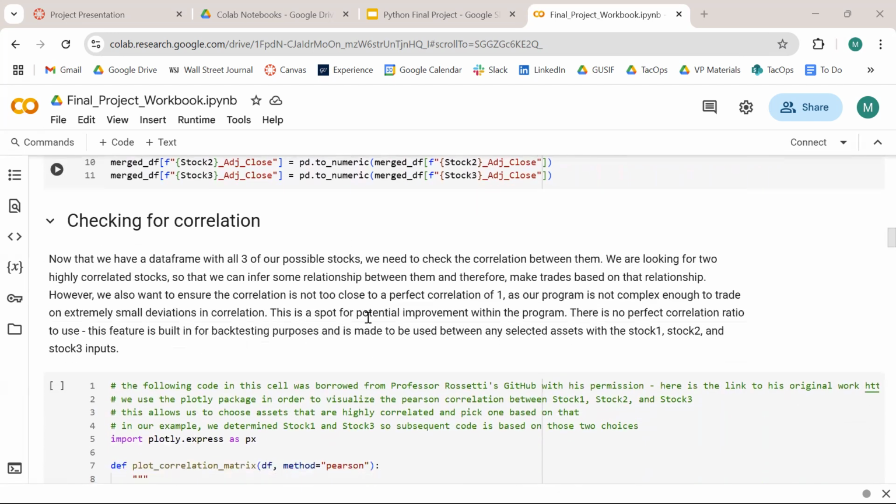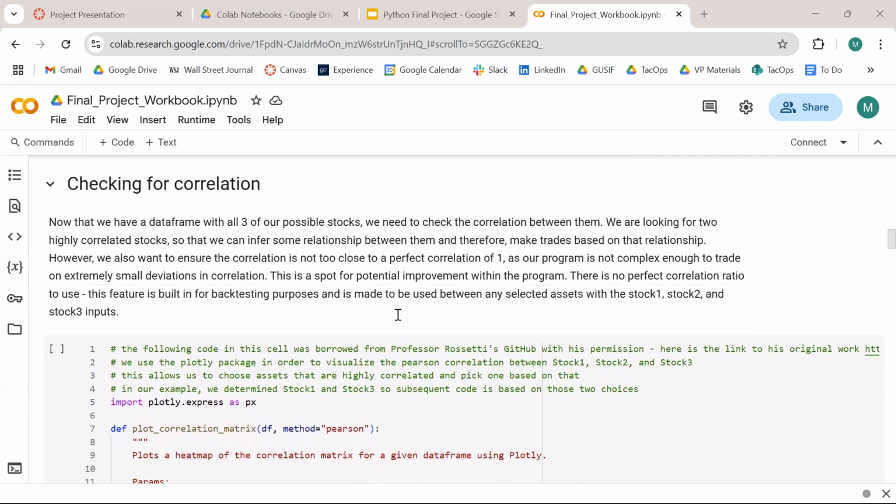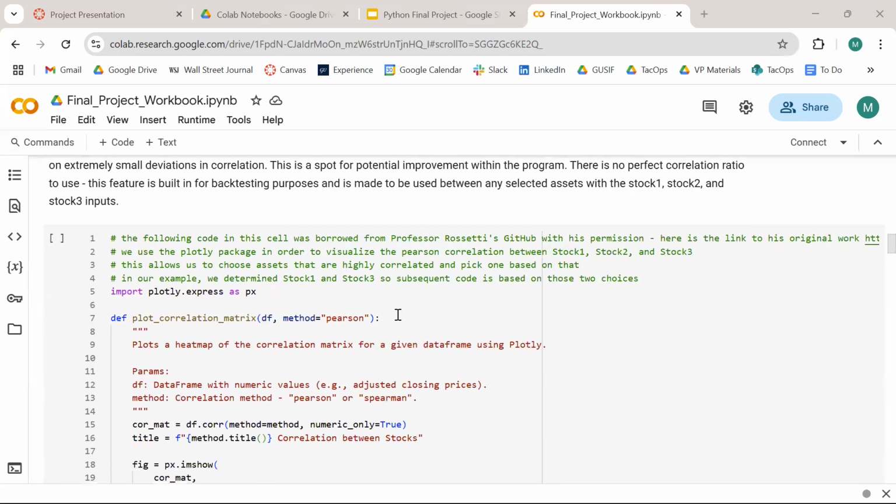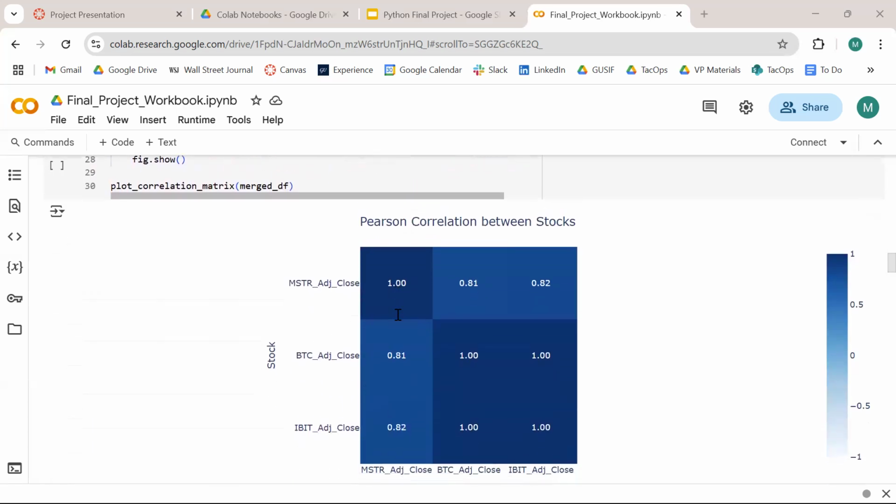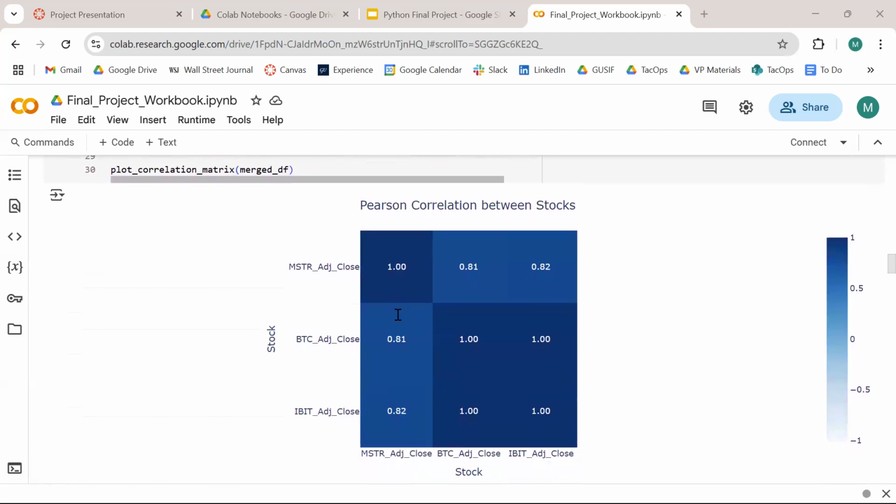Now is the part where we check for correlation. The important thing here is that you're looking for two stocks with a relationship. We need to make sure that they're highly correlated, but not perfectly correlated, in which case there will not be many opportunities for deviation from their price ratio. And we borrowed a little bit of code from Professor Rossetti to get this Pearson correlation image.